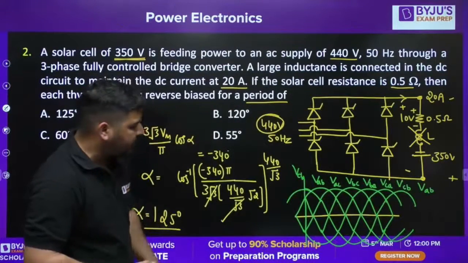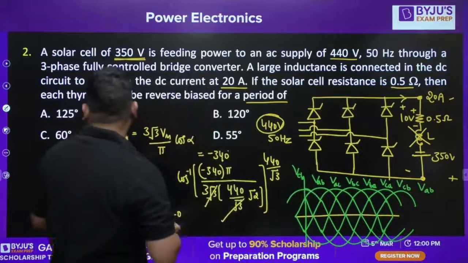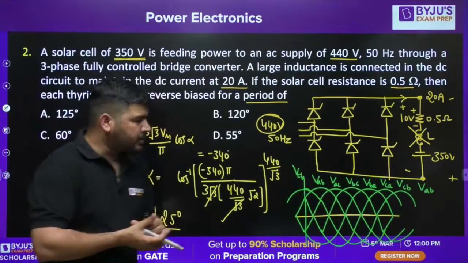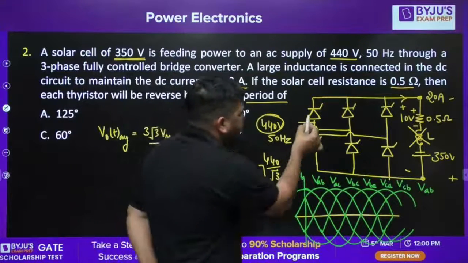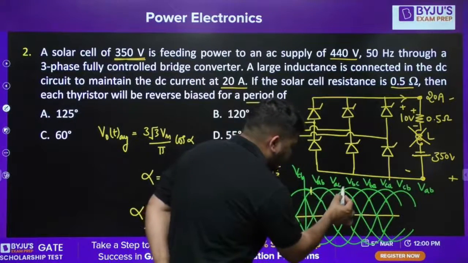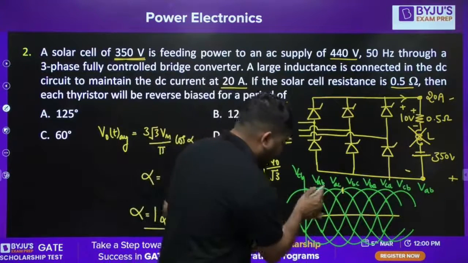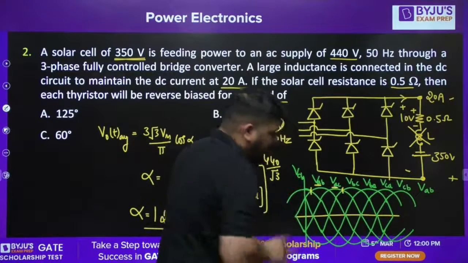Now the question is, the firing angle is not 0. The firing angle is 125 degree. Since the conduction is continuous, you can see that every thyristor conducts for 120 degree. 60 and 60 this. You can use the upper subscript. No? The upper subscript is A.